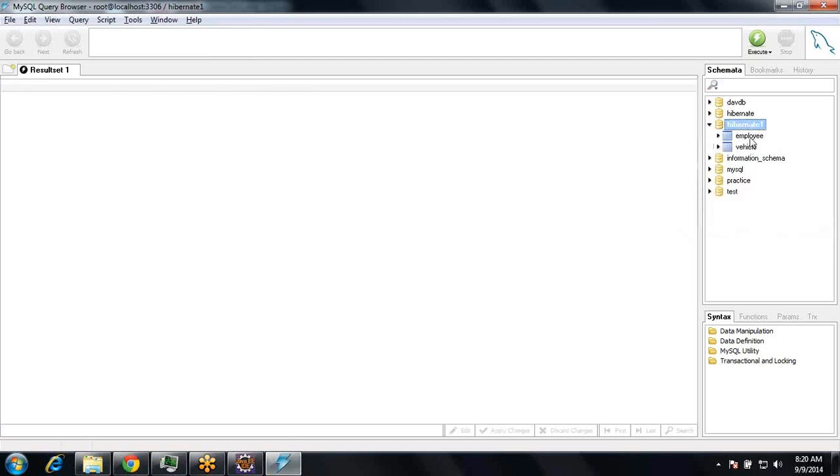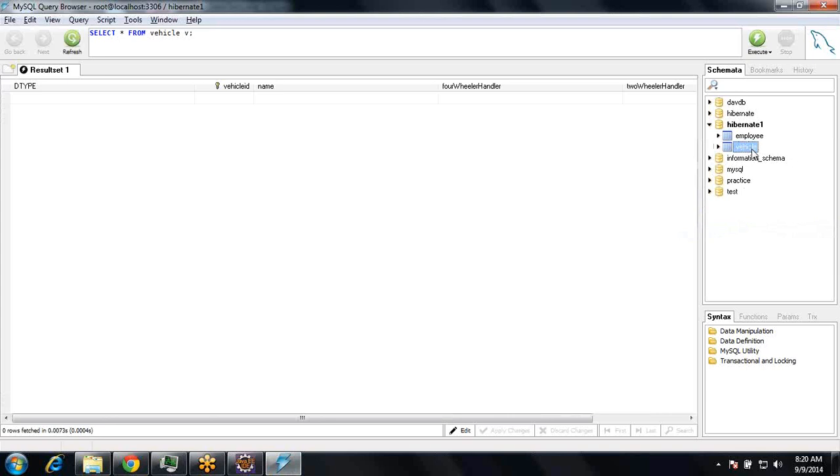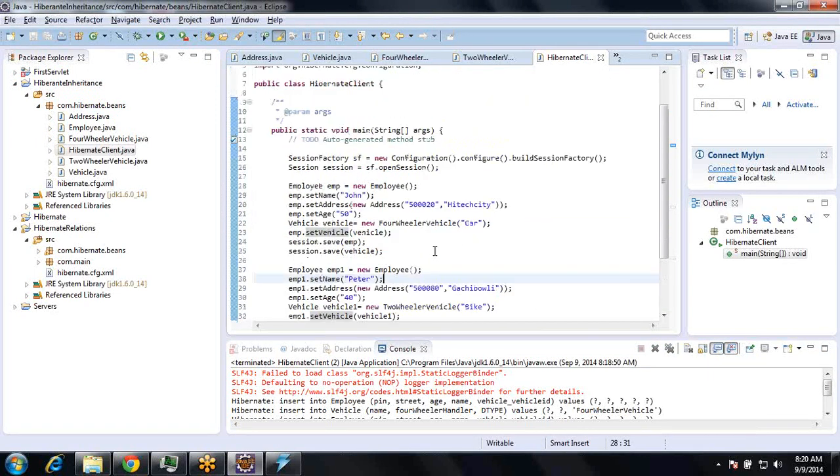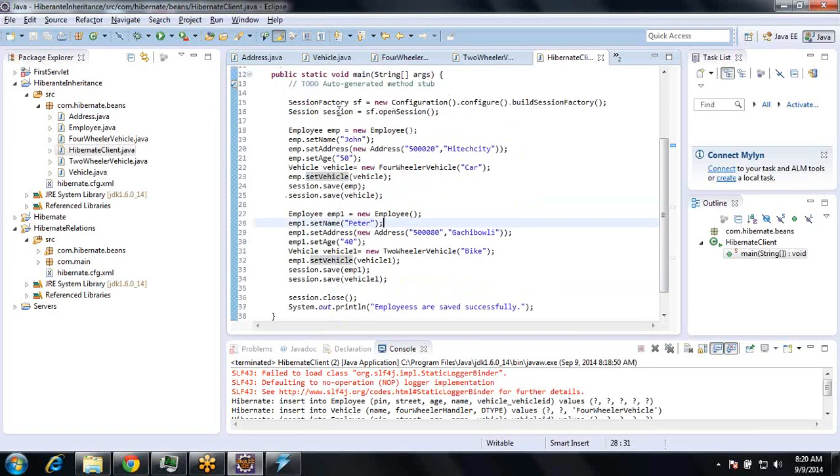database table. So if I run the vehicle, these details were not saved because we have not committed the transaction. So we have to say begin transaction.